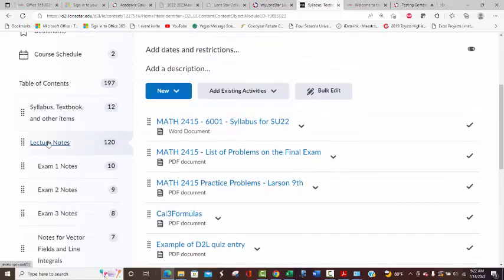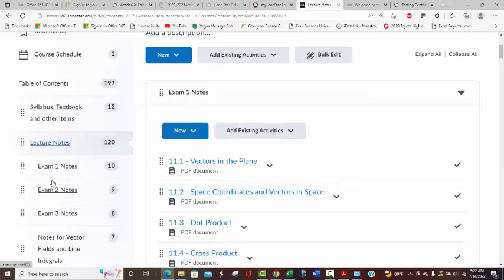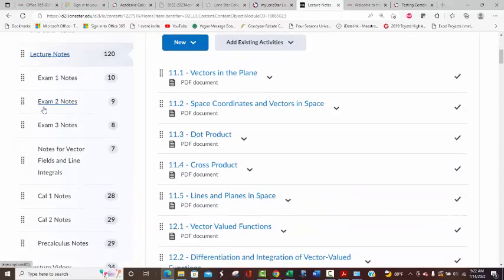Let's go to lecture notes. And I have them all organized by exam. Now this last block also has more sections here. I've got to fix that homework list up. I forgot there's 3 more sections we now cover. But anyway, these first 3 and these problems are part of the final, but they're not on one of the regular exams.